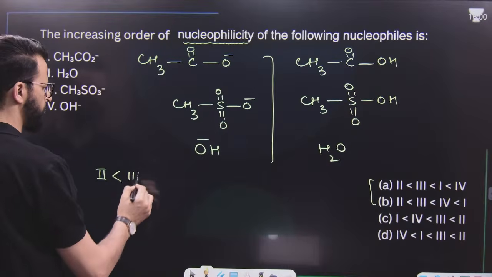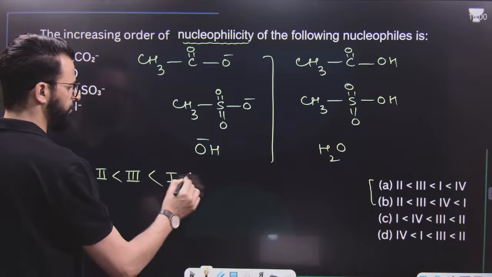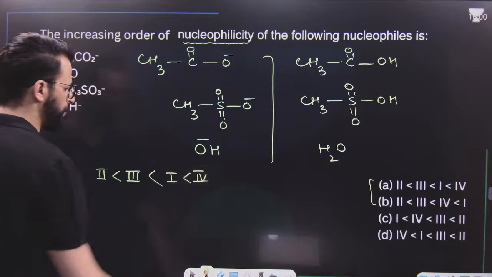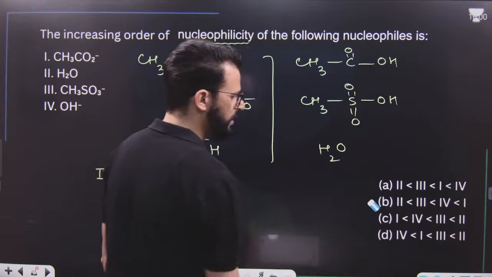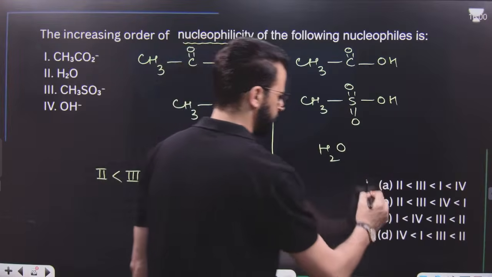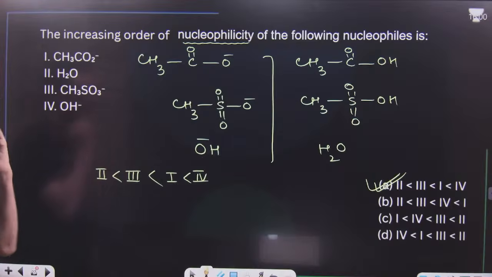So among these three, the weaker nucleophile is this one. That means it is 3. After that, it is the first one. After that, it is 4. So it is 2, 3, 1, 4. 2, 3, 1, 4 means it is option number 1. Very, very simple question.